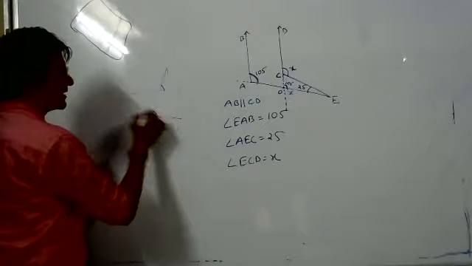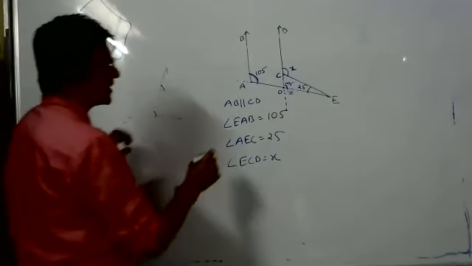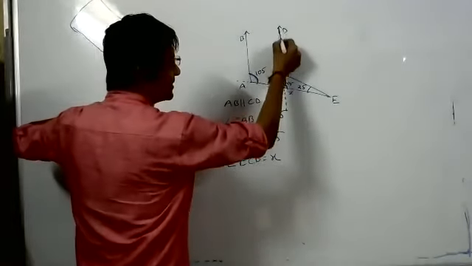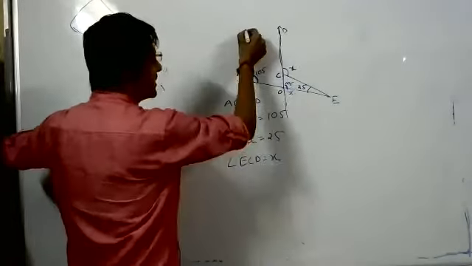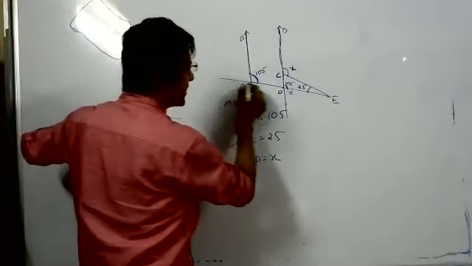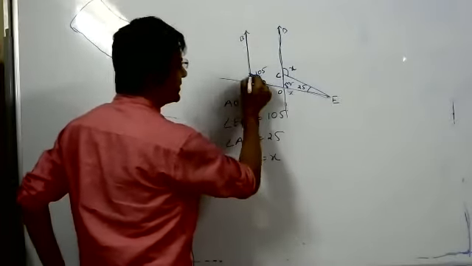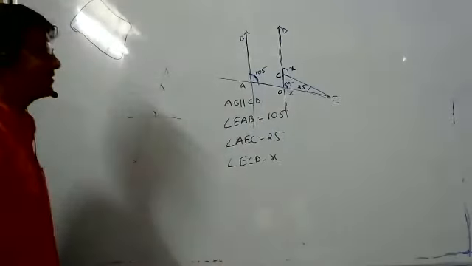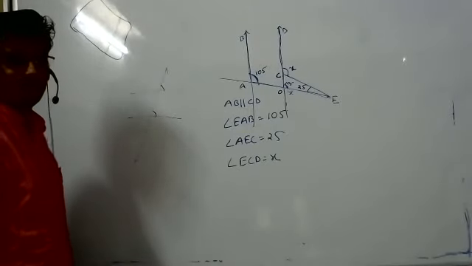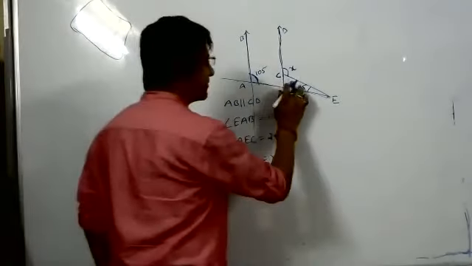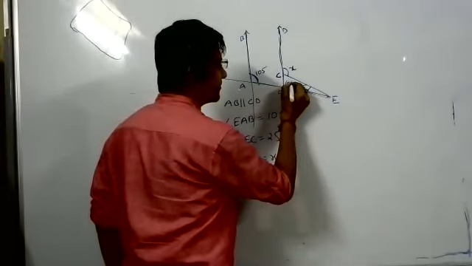This angle and this angle, what is it? Corresponding angle. When this is a line and this is a line and this is a transversal, this angle and this angle are corresponding angles. Yes, sir. So this is 105. Yes, sir. 105. Now tell me.